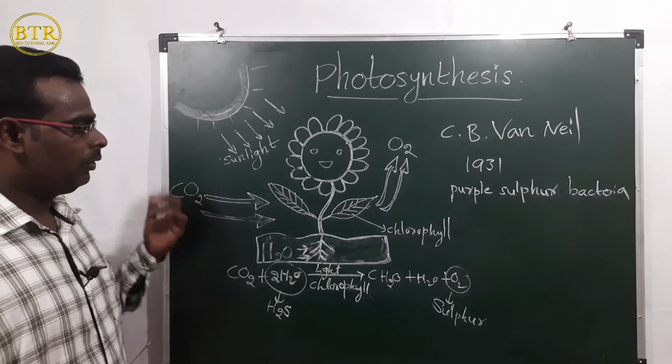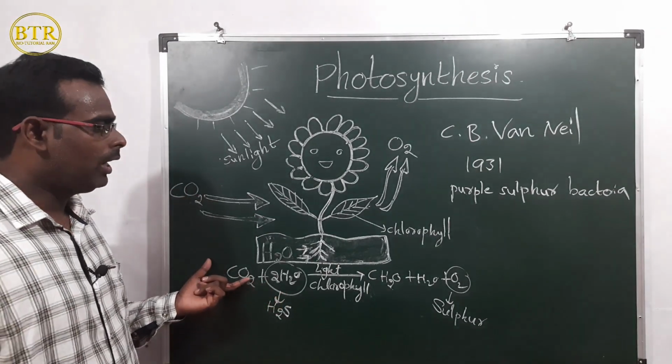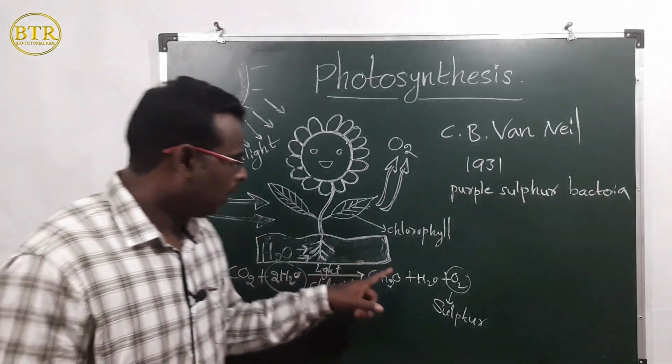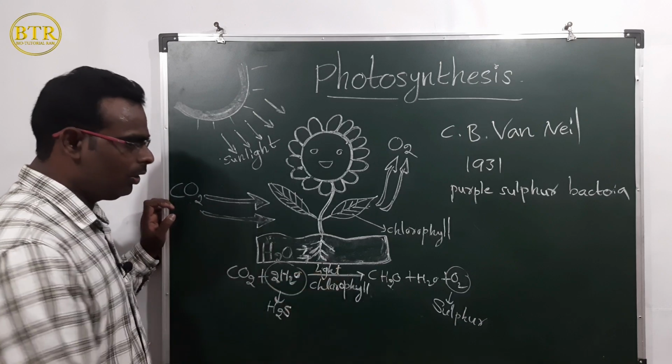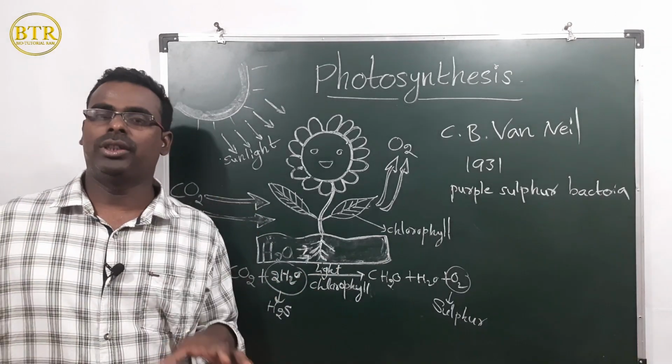After some years, C.B. Van Niel's equation changed into the balanced equation. What is the modified equation of photosynthesis?